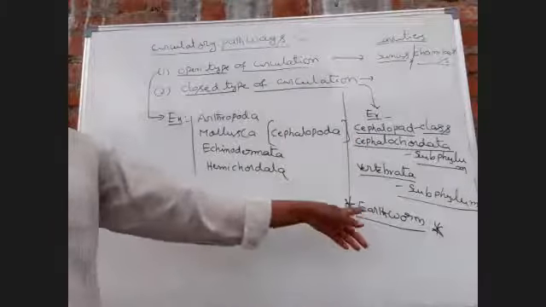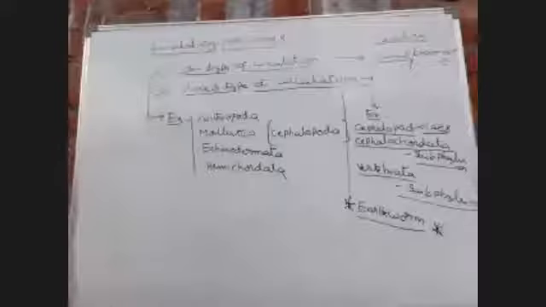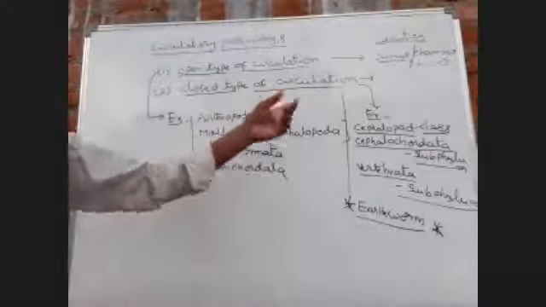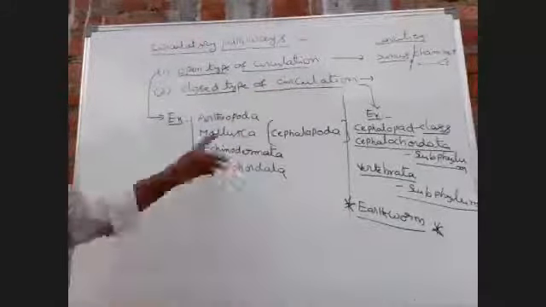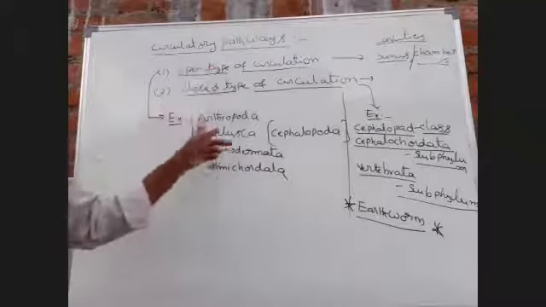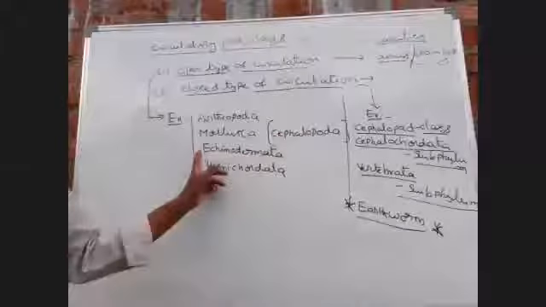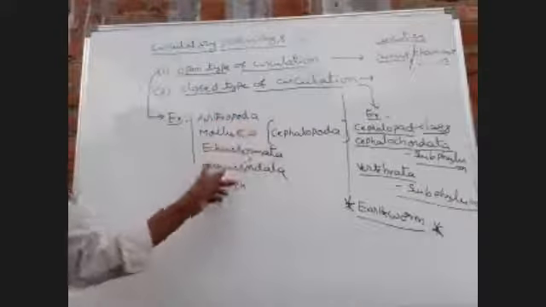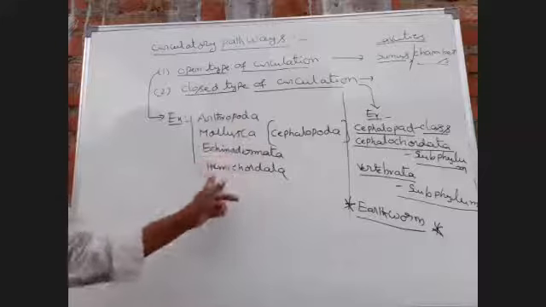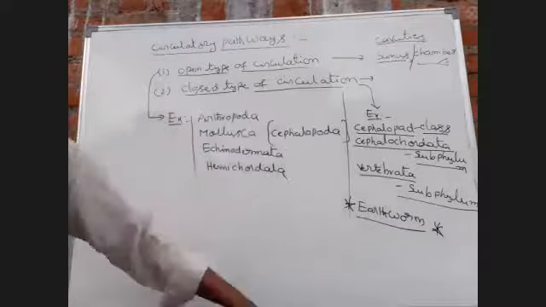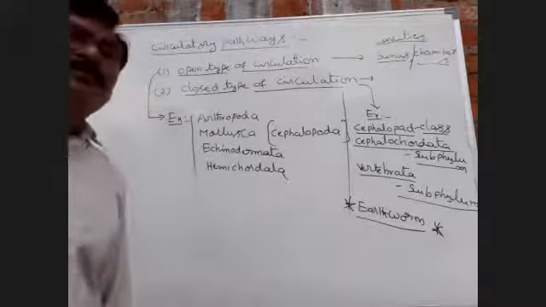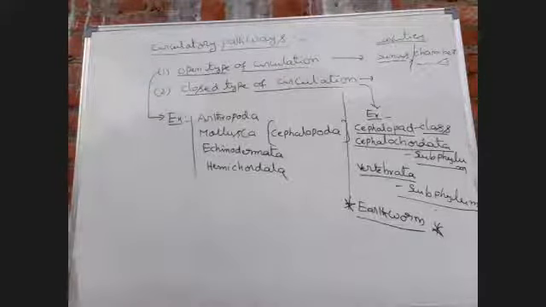This is most important. Next, examples of open type of circulation: Arthropoda, Mollusca except Cephalopoda, Echinodermata, and Hemichordata. These organisms contain open type of circulation. So this is over the circulatory pathways.